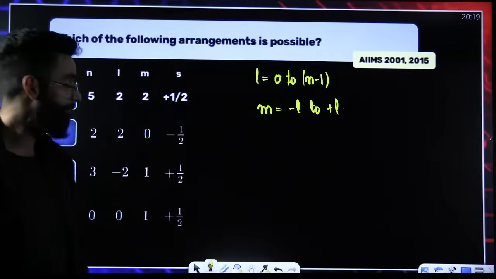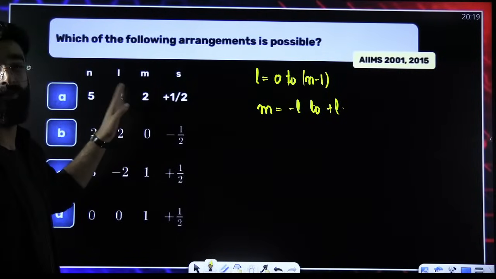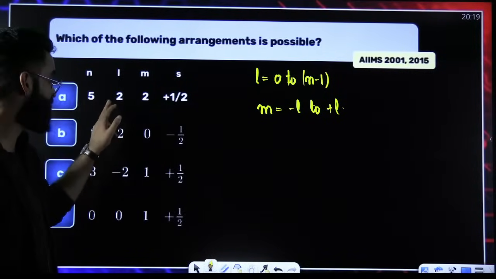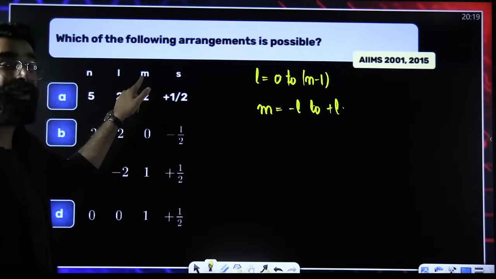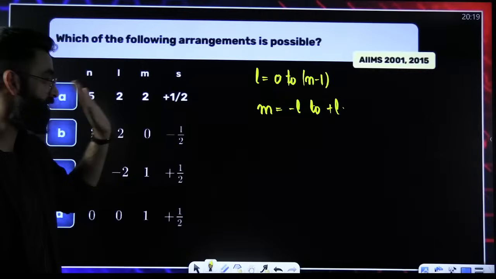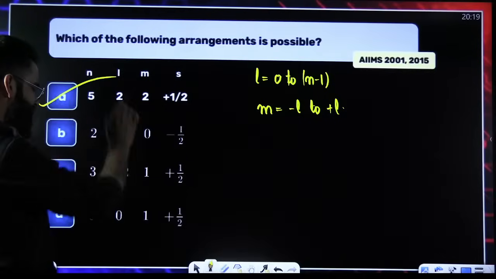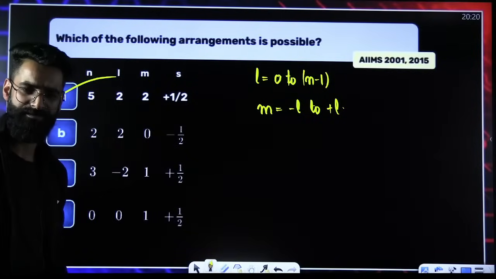Look at the first option. N is 5. L is from 0 to 5 minus 1, 0 to 4. So 0, 1, 2, 3, 4. Anything is possible. So correct. M is from minus L to plus L. So minus 2 to plus 2. That means minus 2, minus 1, 0, plus 1, plus 2 is possible. Correct. Spin can be either plus 1 by 2 or minus 1 by 2. So this is correct. I got the first one correct itself.